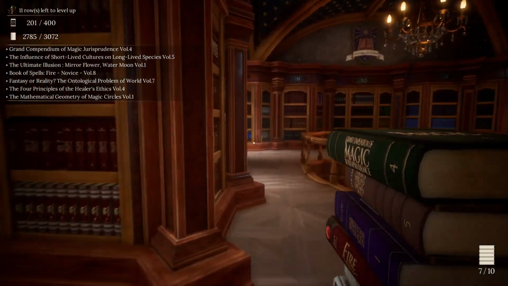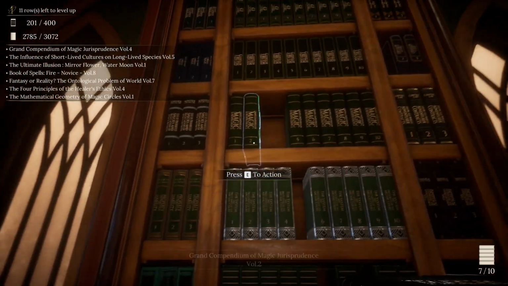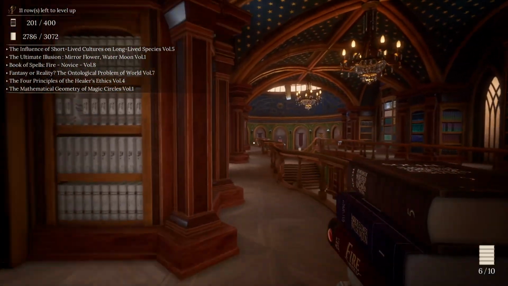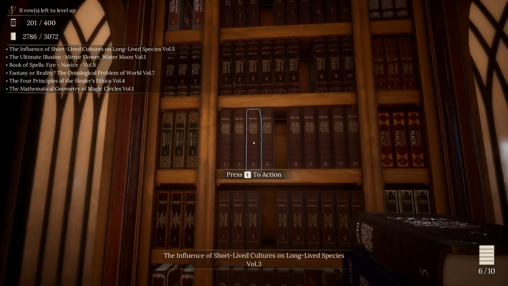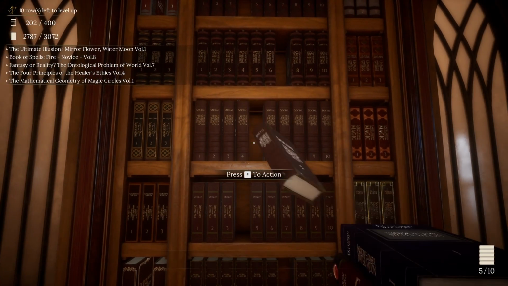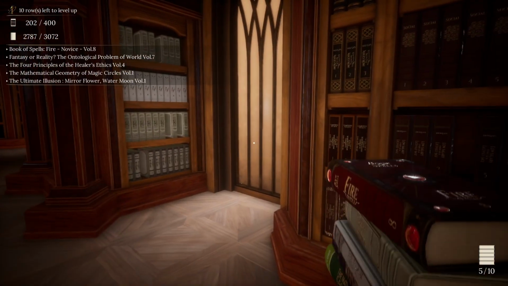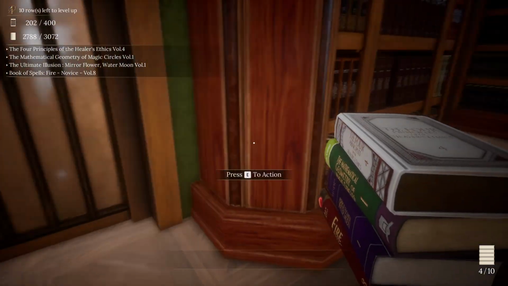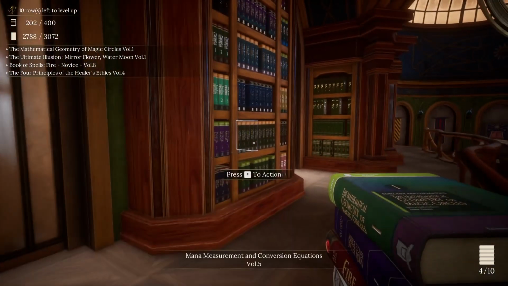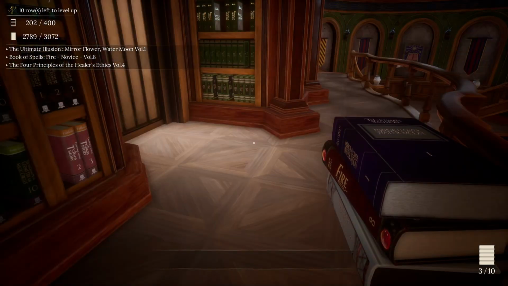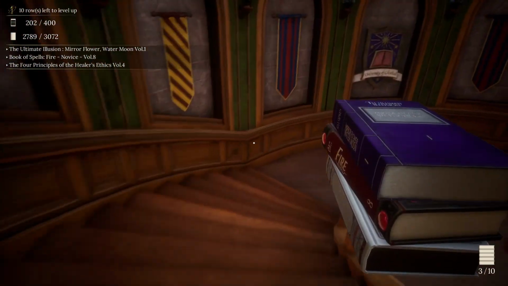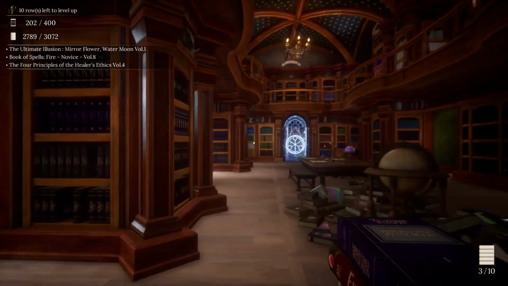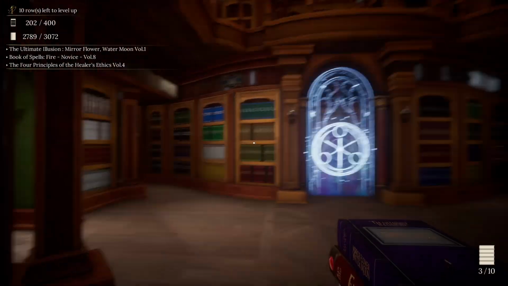Grand Compendium of Magic Jurisprudence, Volume 4. Still need one more there. Influence of Short-Lived Creatures on Long-Lived Species, Volume 5. Fantasy Reality, the Ontological Problem of World, Volume 7 goes right here in Philosophy. And then we have Mathematical Geometry of Magic Circles, Volume 1 goes right here. So we've got Illusion, Destruction, Healing. Okay. And it all goes in the back left side, right back here. Well, technically that's the front of the library because that is the entrance, but is what it is.